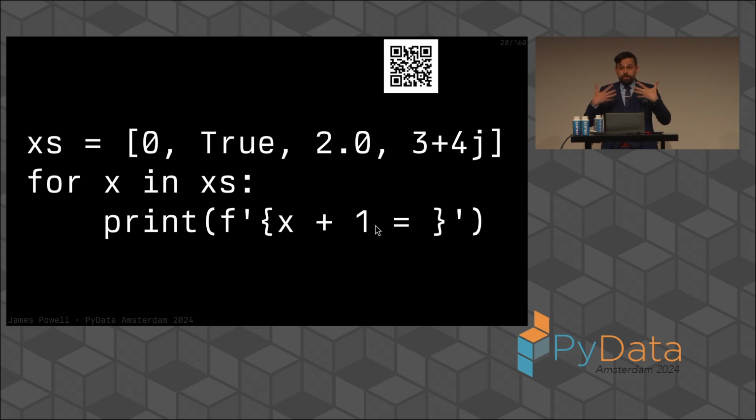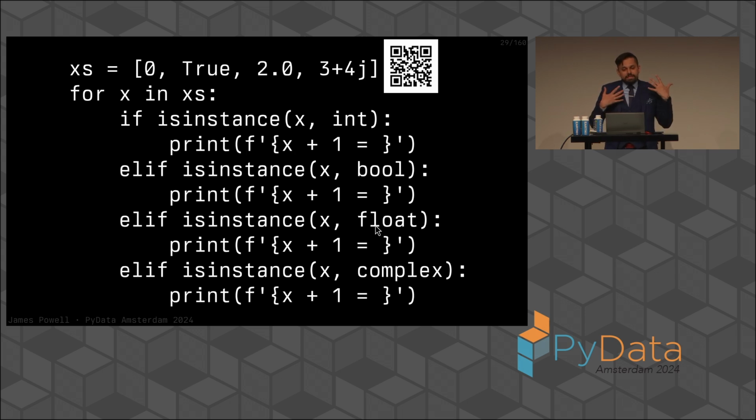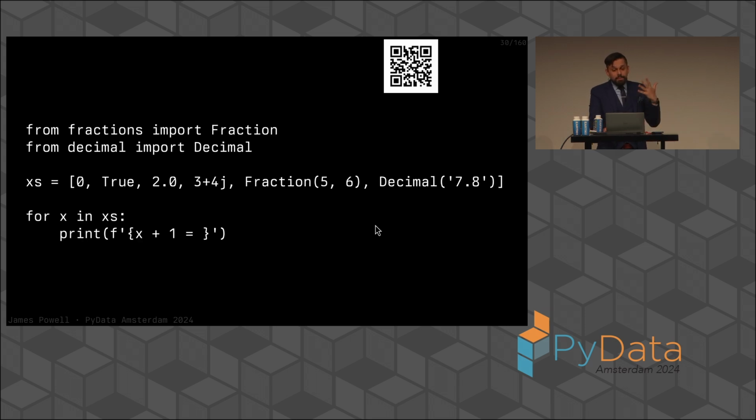And in fact, Python very much supports this. This is basically the whole idea of things like duck typing. It is very unlikely that we'd ever see code that looks like this, where we loop over each element and determine what to do based off of the type of the element, in part because this code won't even work. In the Python standard library, we have fractions.Fraction and decimal.Decimal, and there's no chance that we'll be able to remember all of the different subclasses of numeric values and dispatch based off of them individually.